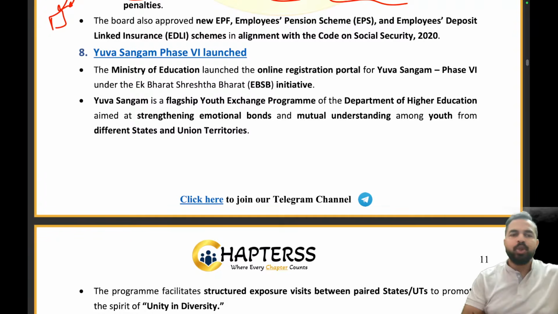Now we are moving on to the Yuva Sangam phase 6 that has been launched. Guys, we already discussed Yuva Sangam in the April month, right? So Yuva Sangam is basically an initiative. Let me again help you understand this with a very easy example. Let's take an example that there is one single family, and it's your family only. You are living in Punjab.